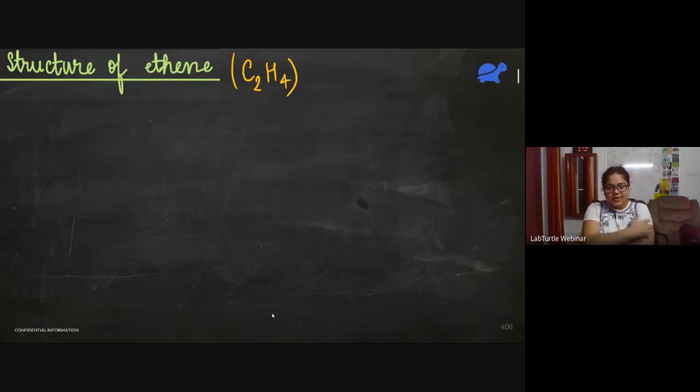You have to draw the electron dot structure of ethene. So just take a minute and try to draw this using the same basic concepts.